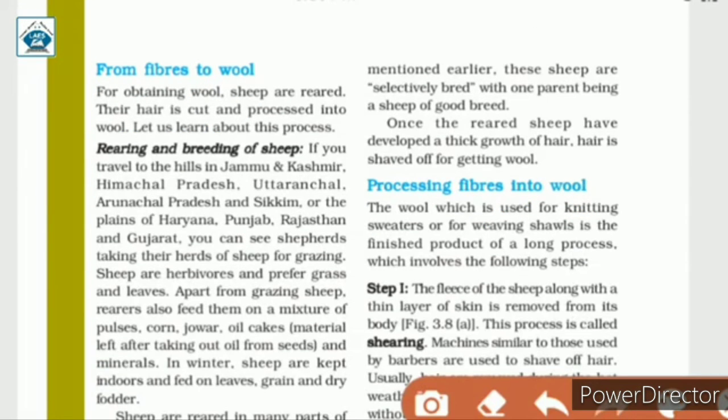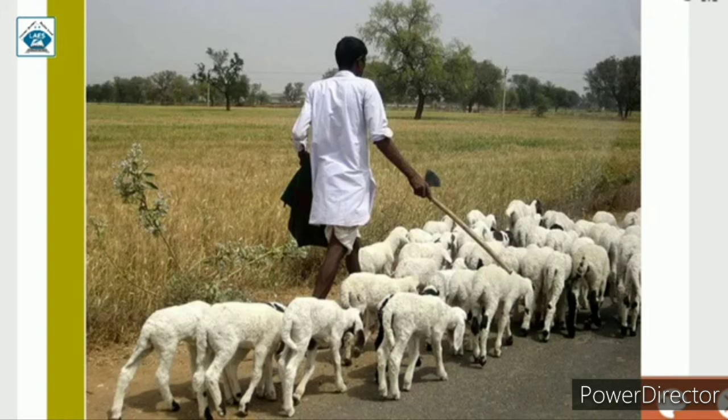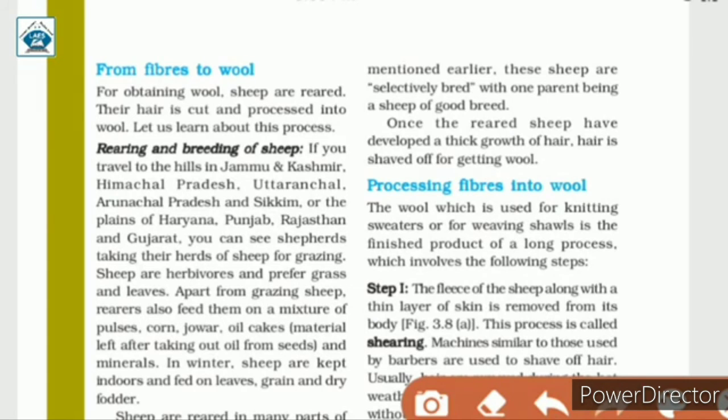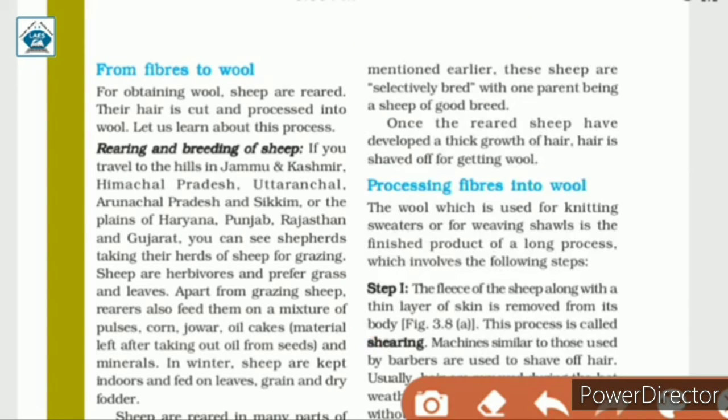Now, if you have travelled in the above mentioned places, you can see shepherds taking their herds of sheep for grazing. That means for eating grass, because sheep are herbivorous. They are also fed with leaves, pulses, corn, jowar, oil cakes, which is a material left out after taking oil from the seeds, and also with minerals.